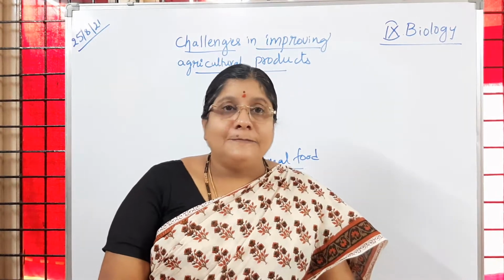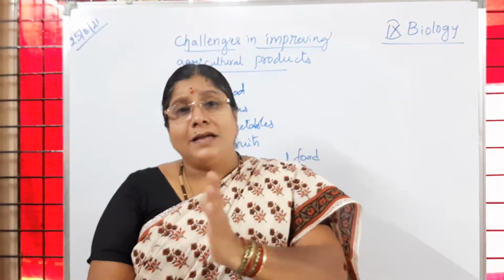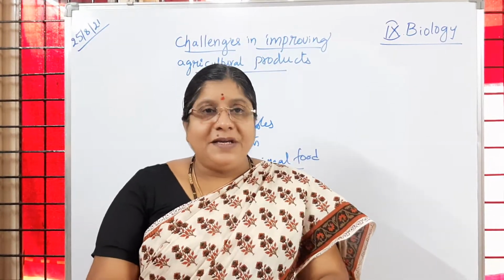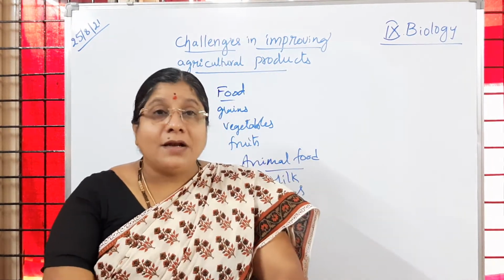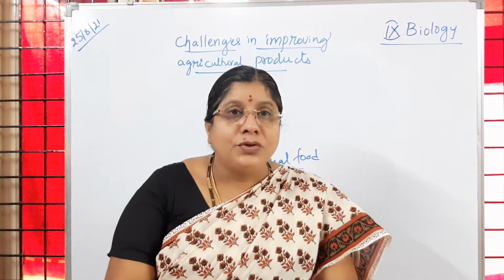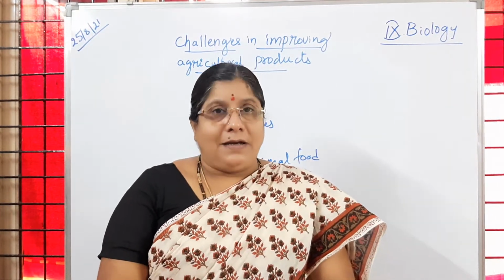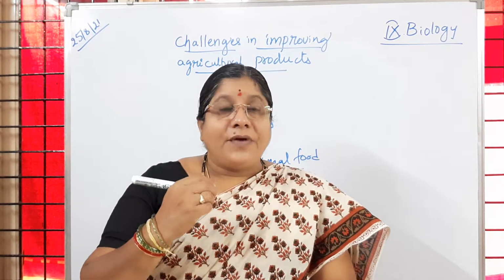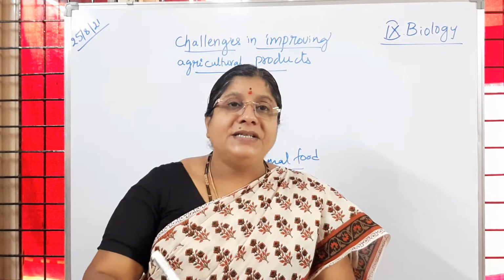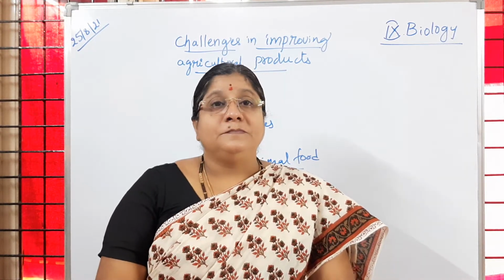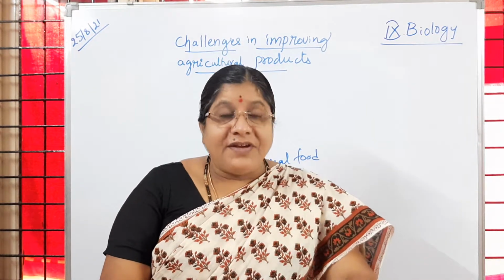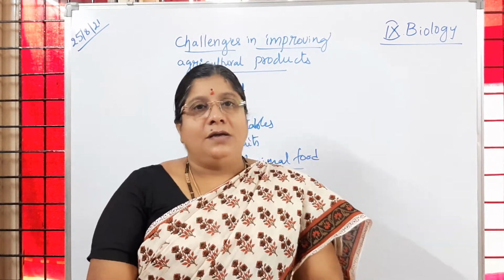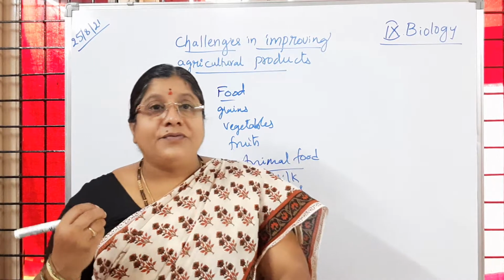number of people and the food production must be in a proper ratio, otherwise it is very difficult. We cannot provide food to all the people. So for that purpose, to meet the needs of people, we have to think of better ways to produce food.